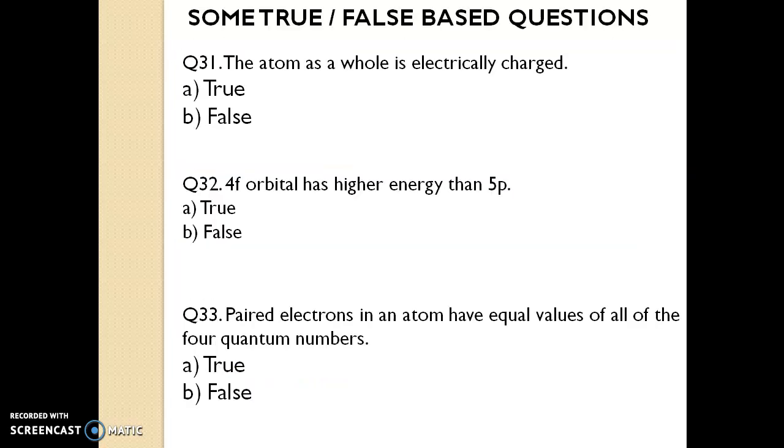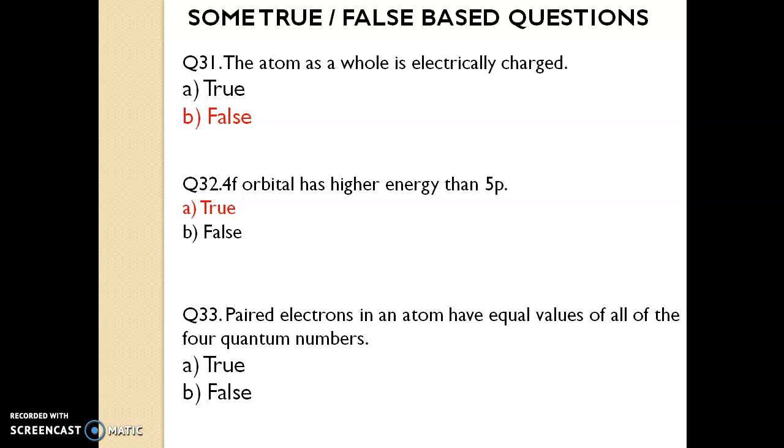Now, there are some true-false based questions. Question number 31. The atom as a whole is electrically charged. It is false. Question number 32. 4f orbital has higher energy than 5p. Yes, it is true.